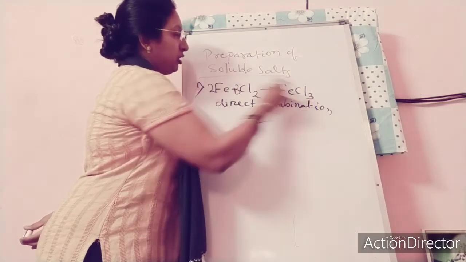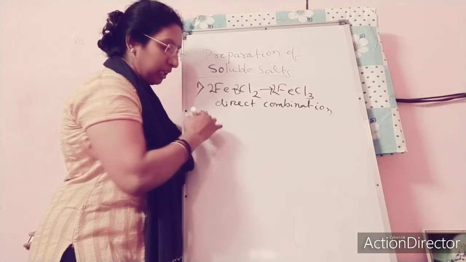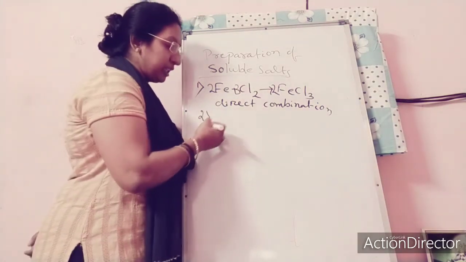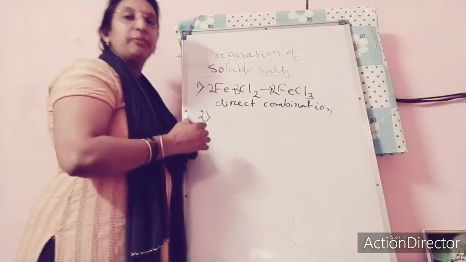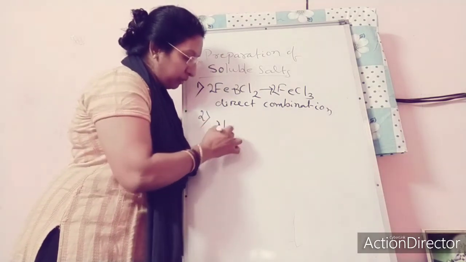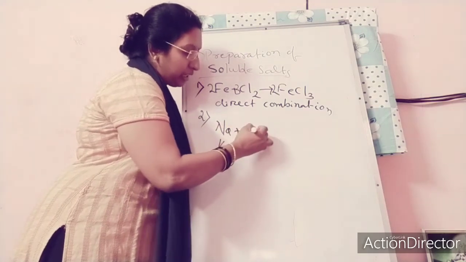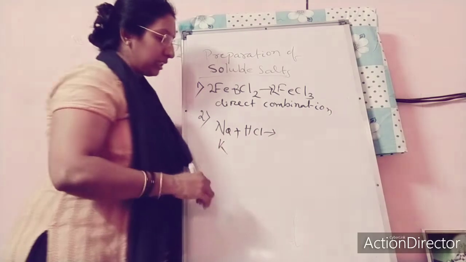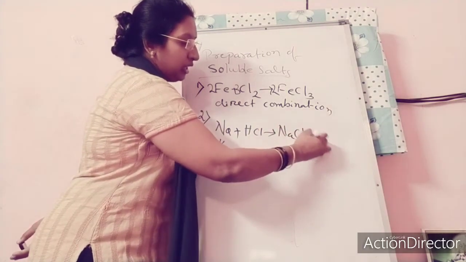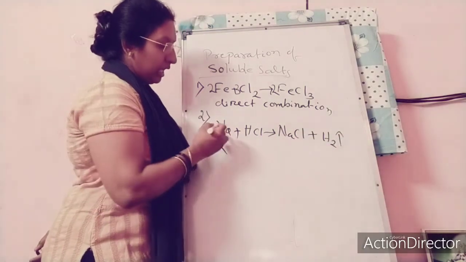So I am telling you about the soluble salts. The second one is the simple displacement. All of you know simple displacement. When very active metals like sodium or potassium are treated with dilute acid, they prepare the salt with the evolution of hydrogen gas.